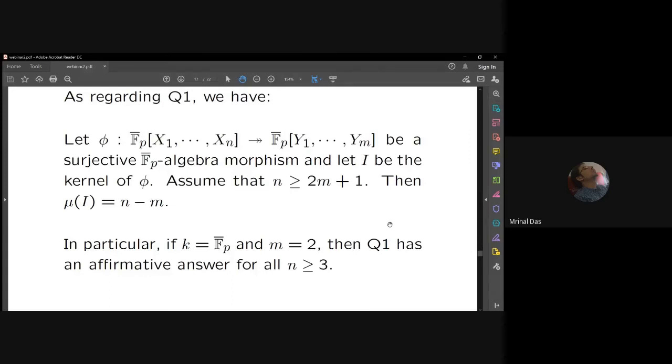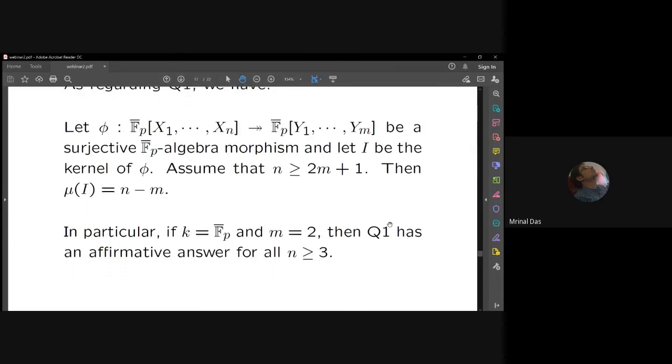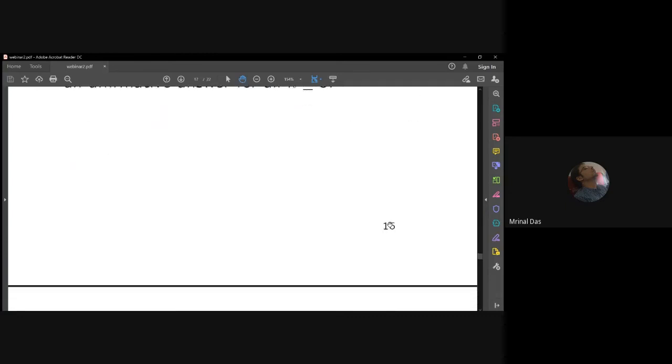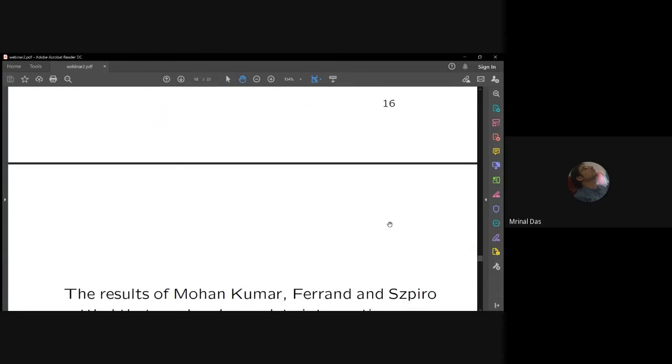I said that one of the open cases was m equal to 2 and n equal to 5. n equal to 3 follows trivially because the difference n minus m is 1. If the difference n minus m is 2, which is n equal to 4, that is the easy case I mentioned. And when n is bigger than or equal to 5, our theorem covers that. So question 1 has an affirmative answer for all these cases. This is a slight improvement on what we had.